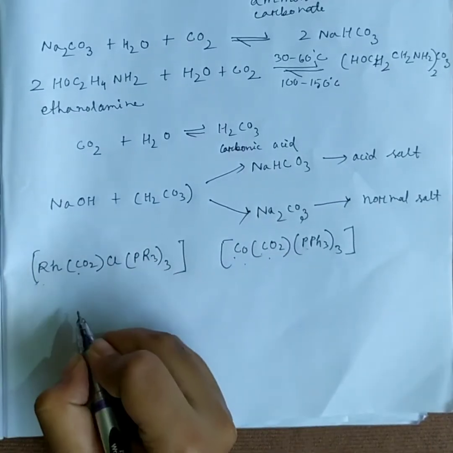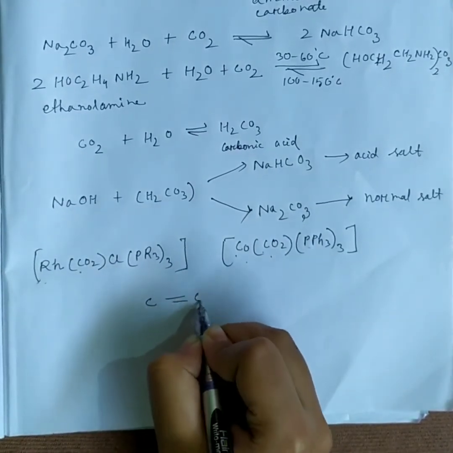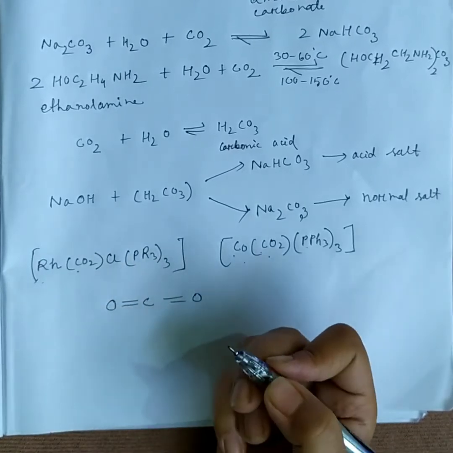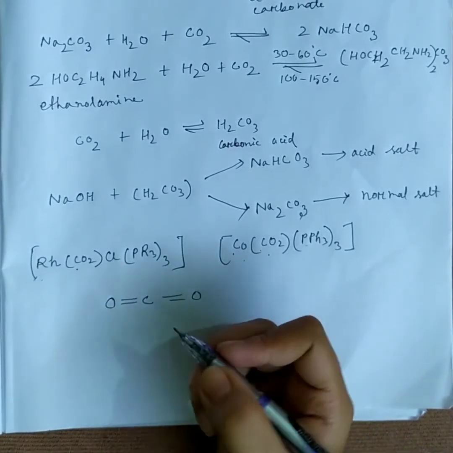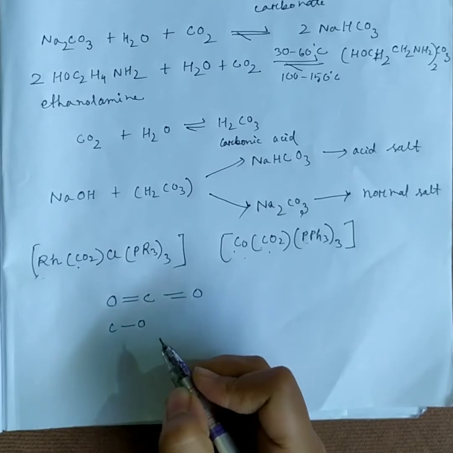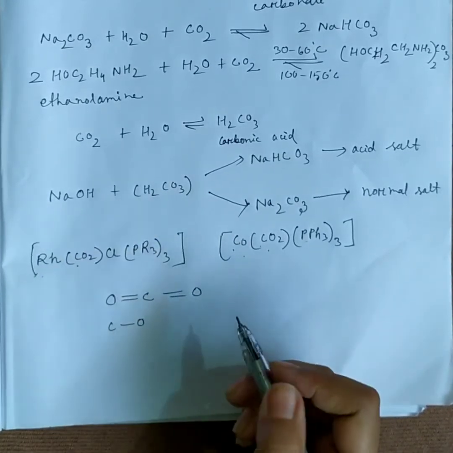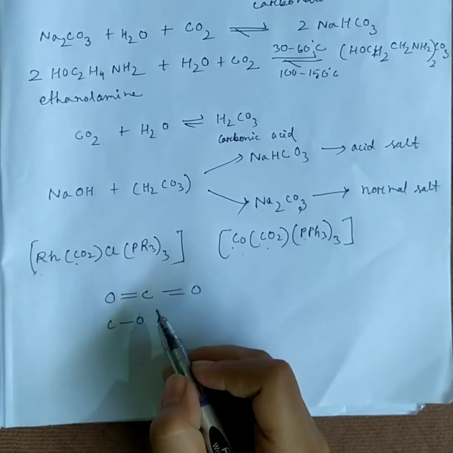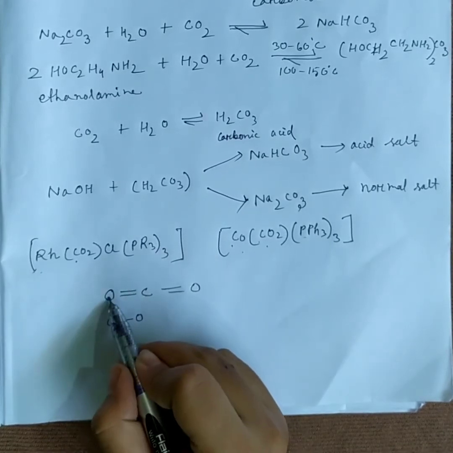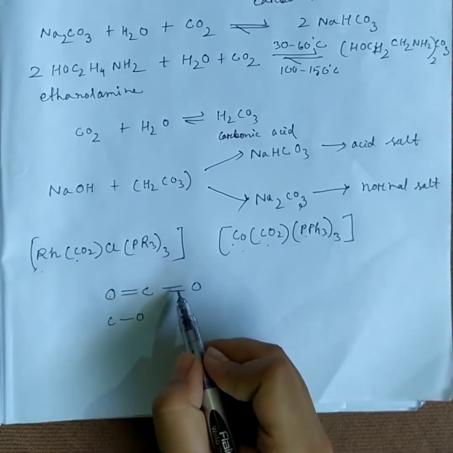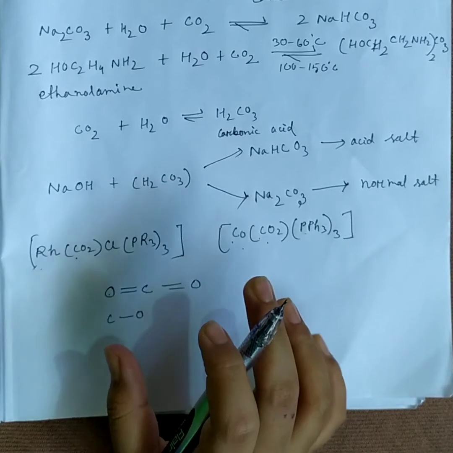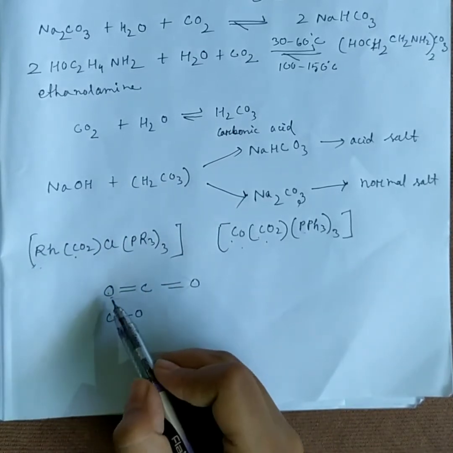The structure of carbon dioxide is linear. Both CO bonds have the same length. In addition to the sigma bonds between carbon and oxygen, there is a 3 center 4 electron pi bond covering all the 3 atoms.